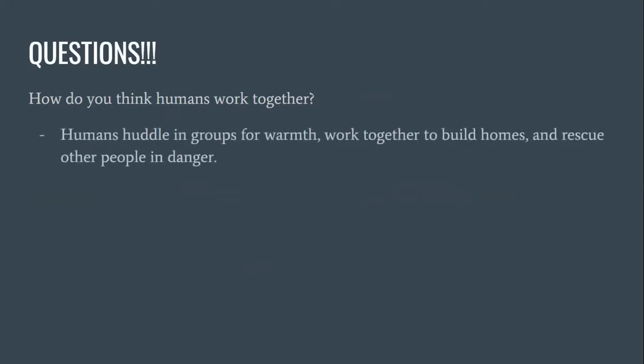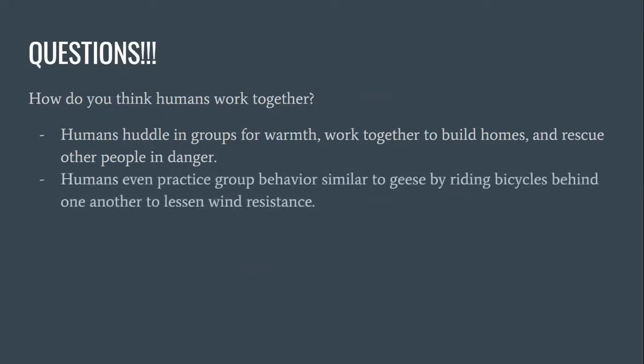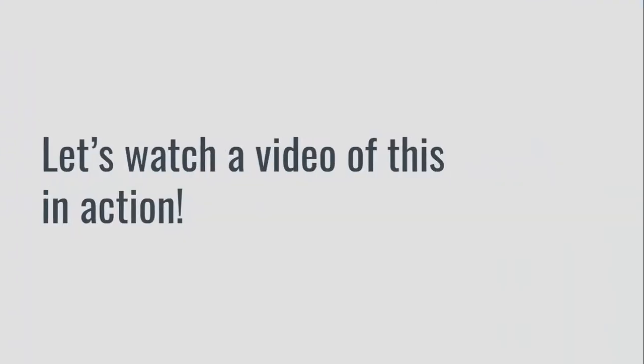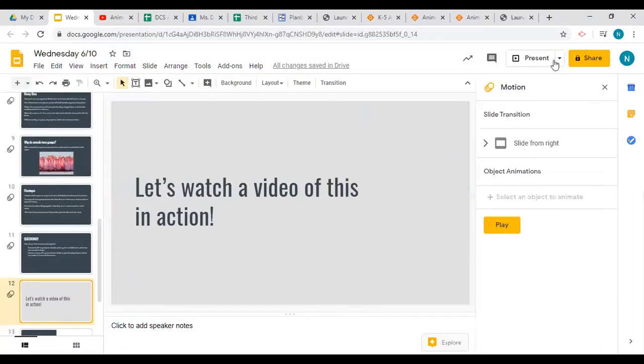Humans huddle in groups for warmth. They work together to build homes and rescue other people in danger. Humans even practice group behavior similar to geese by riding bicycles behind one another to lessen wind resistance. We saw how geese fly in the air in a V shape. That was due to lessening wind resistance. So let's watch a video of some of this group behavior in action.